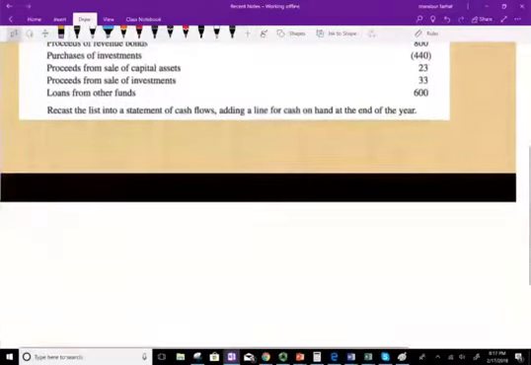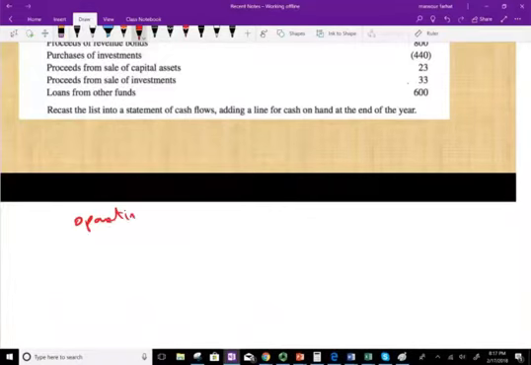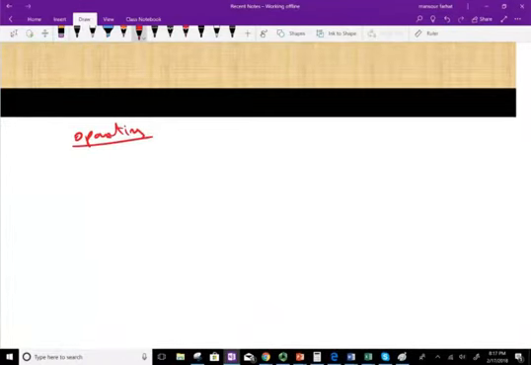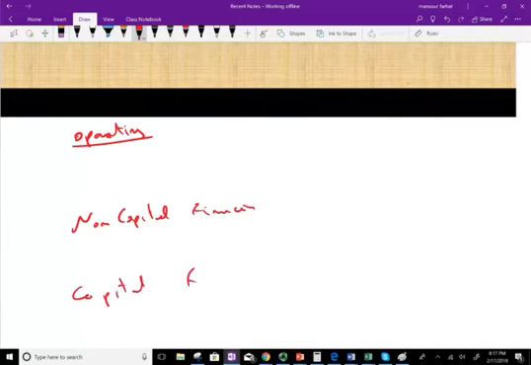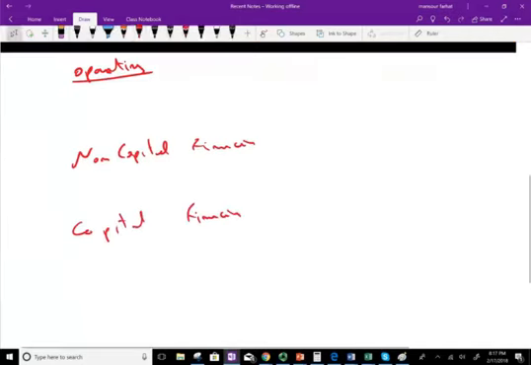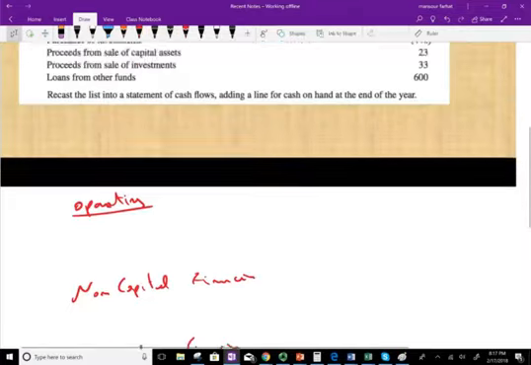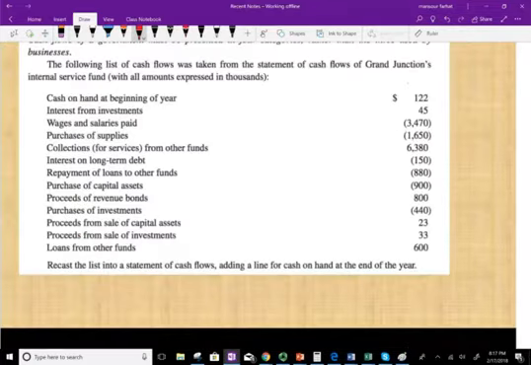Now remember, we're going to have 4 categories. We're going to have operating, non-capital financing, capital financing, and investing. Those are the 4 categories, and obviously they most probably want us to classify them. Recast the list into the statement of cash flows, adding a line for cash on hand at the end of the year. They told us the beginning of the year is 122. Okay, let's go ahead and get started.